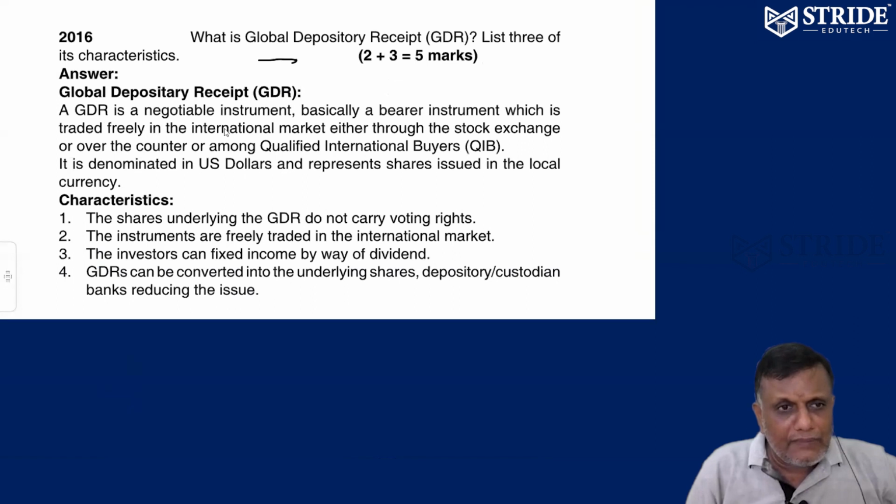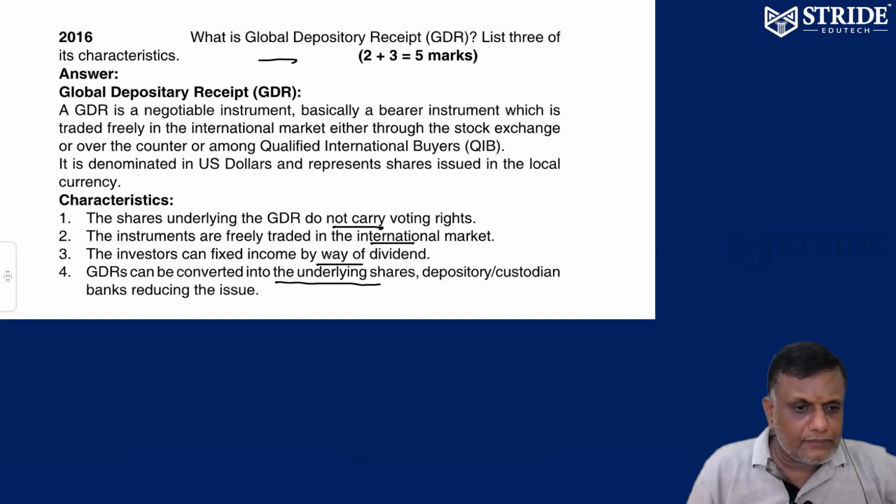So GDR, already explained. That's it. GDR does not carry voting rights. It is traded in the international market only. The investor can get fixed income. GDR can be converted into underlying shares. That's it.